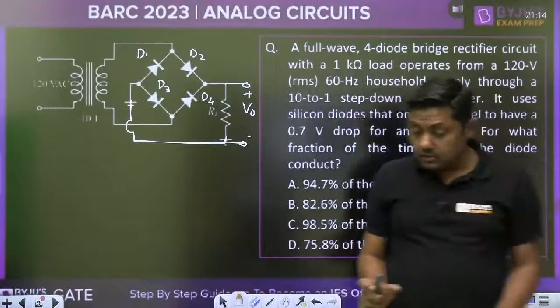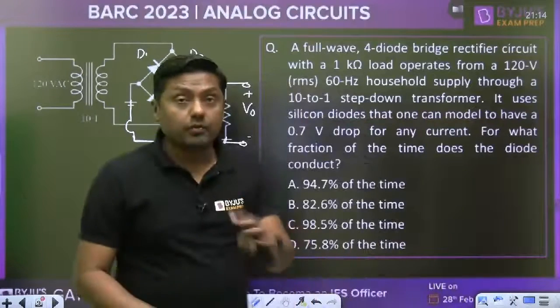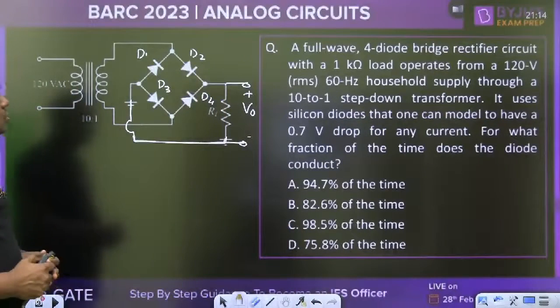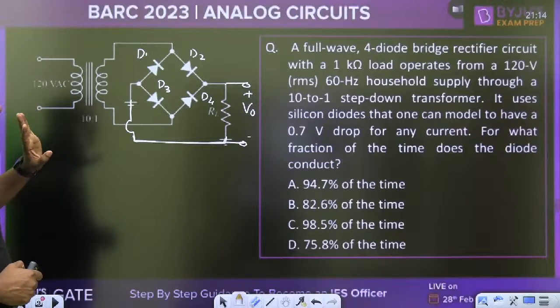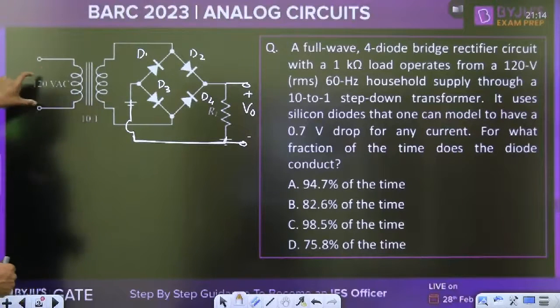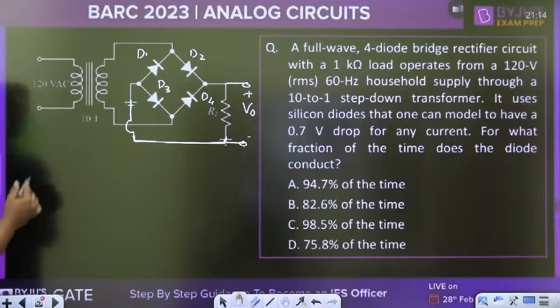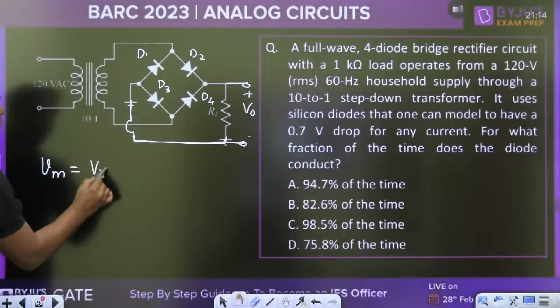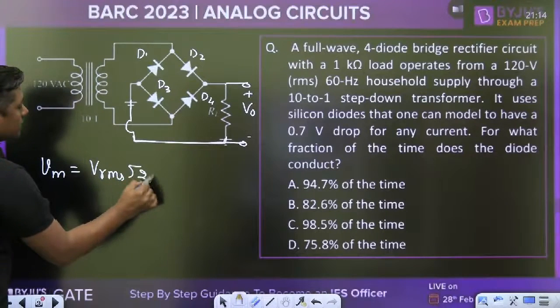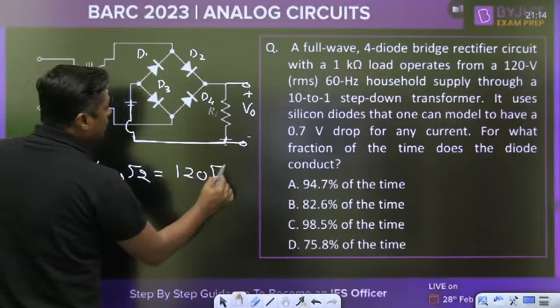That is another very important question and we can solve it directly. So it is a full wave, 4 diode rectifier. RL value is given as 1 kilo ohm, and 120 volt RMS is given. This is the 120 volt RMS. So what is the peak value? RMS value into root 2. It will become 120 into root 2.